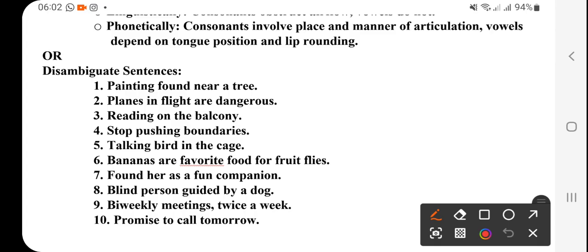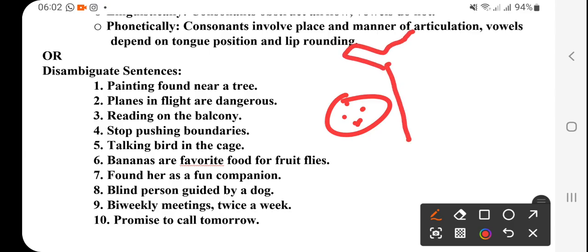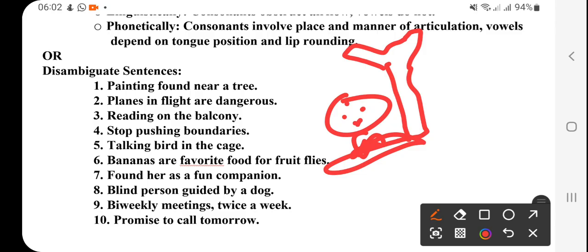Now disambiguate sentences; the solution is not given. Take: painting found near a tree, right? Suppose this is a painting which is found near a tree. Or it could mean that in this painting, a tree is made, something like that.